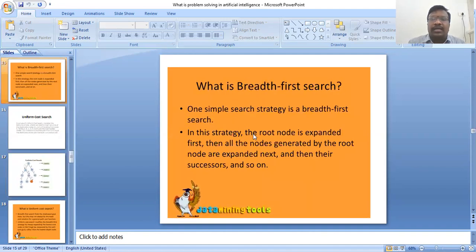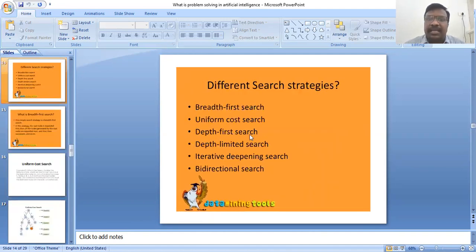Next, what are the different search strategies? Breadth first search, uniform cost search, depth first search, depth limited search, iterative deepening search, and the bidirectional search process. These are the different search strategies in artificial intelligence.